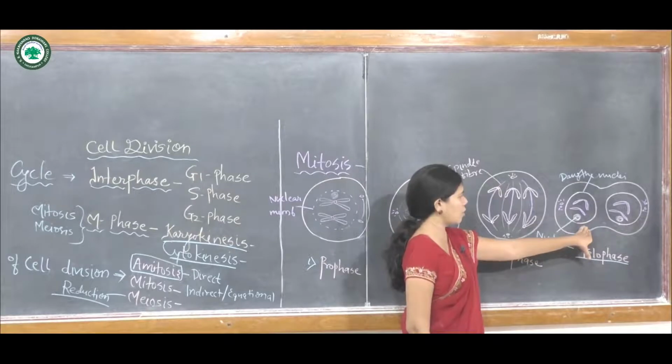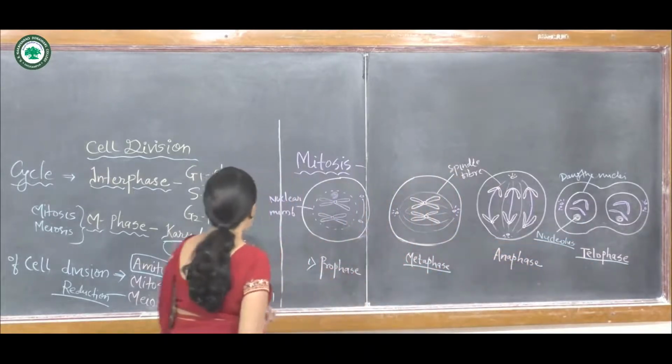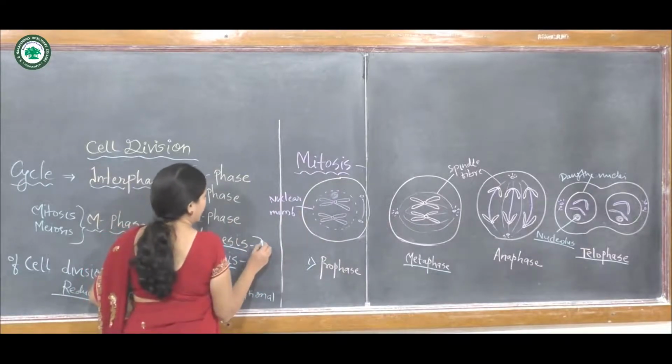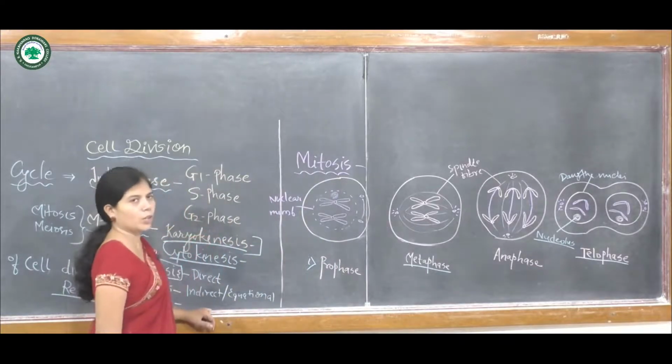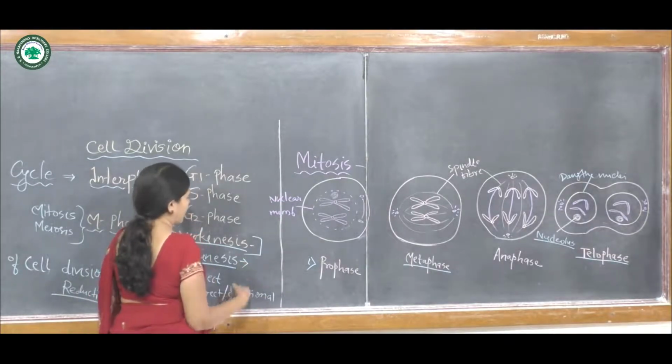The telophase is followed by the cytokinesis. At the end of the telophase, karyokinesis is over, and it is followed by the division of cytoplasm.